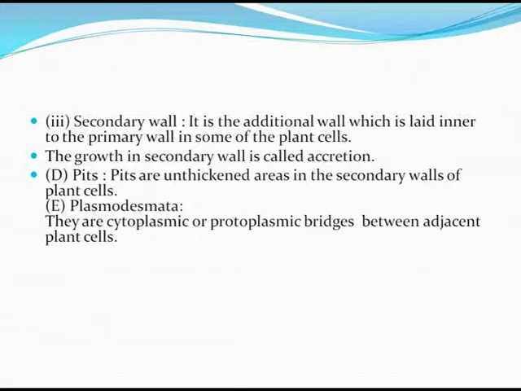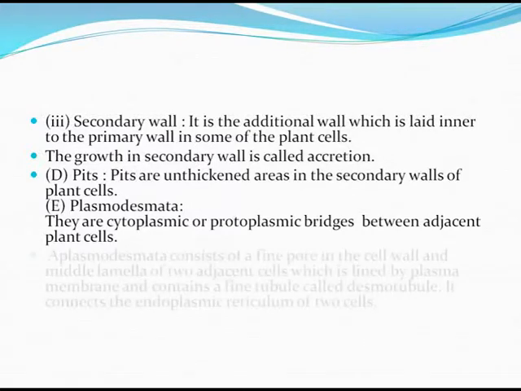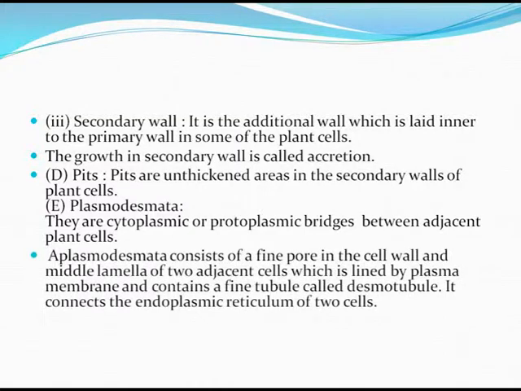Now, plasmodesmata. These are cytoplasmic or protoplasmic bridges between the adjacent plant cells. Plasmodesmata consist of a fine pore in the cell wall and middle lamella of 2 adjacent cells, which is lined by plasma membrane and contains a fine tubule called desmotubule.